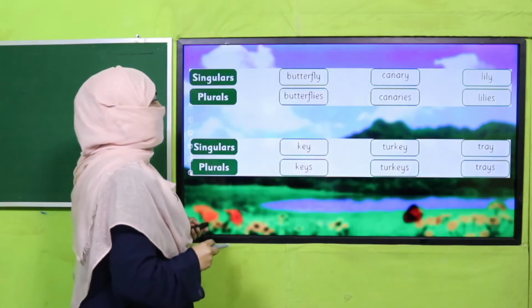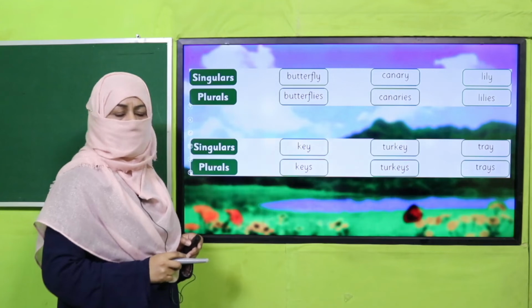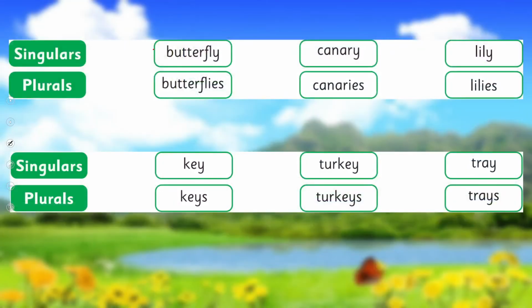So let's see. Here is the vocabulary which is given in your book. Butterfly, butterflies. Again, you will see Y, and before Y there is a consonant. That's why it's butterflies. Canary, canaries, lily, lilies. And this is the rule. Keys, Y, because before Y there is a vowel and we need not remove this Y. Now we can practice it, okay? Turkey, turkeys, tray, trays. Right?